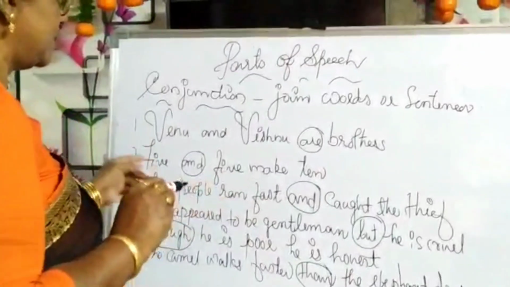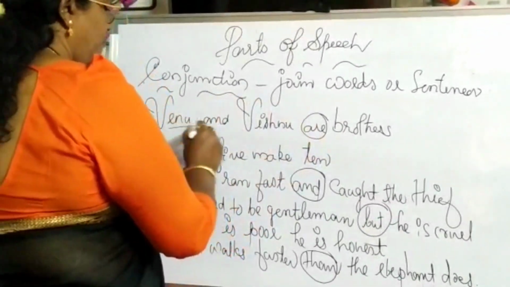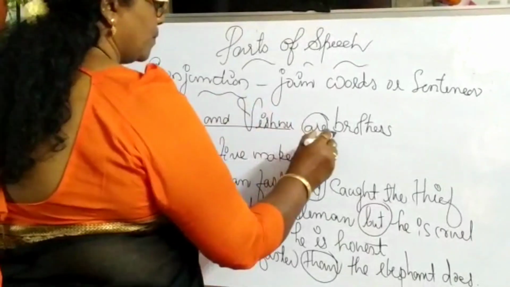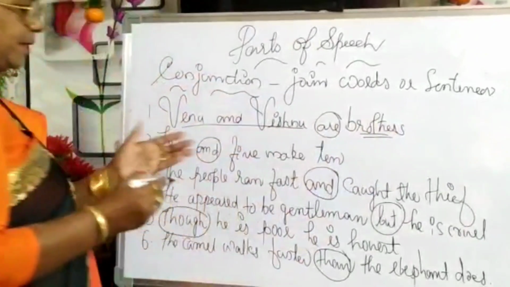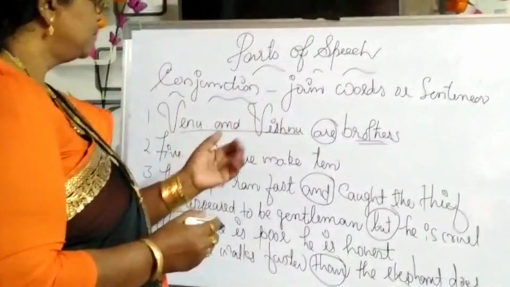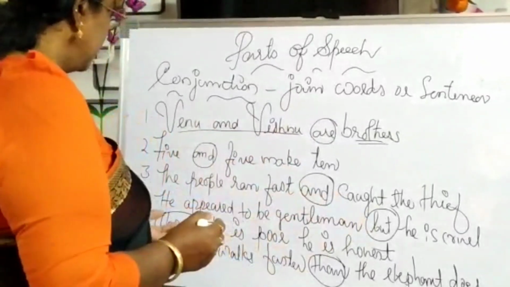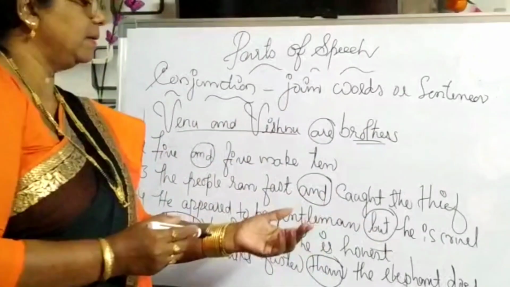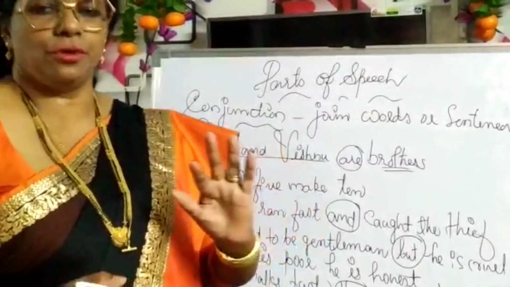Here you could see, this 'and' is joining Venu and Vishnu, and it shows the relation, brothers. Like that, in all the sentences you could see and, but, though, than. This all shows conjunctions because these are joining words.